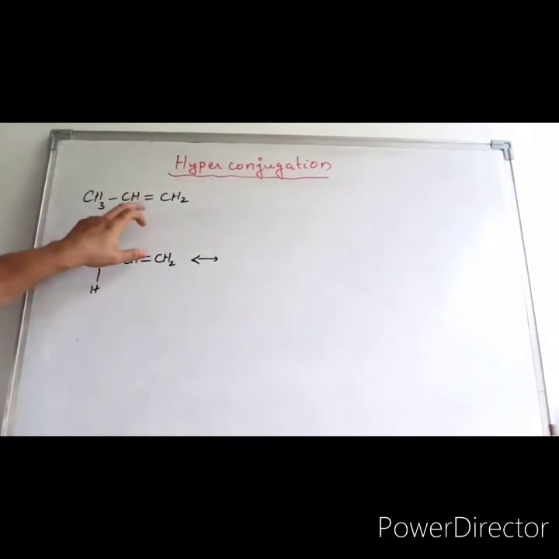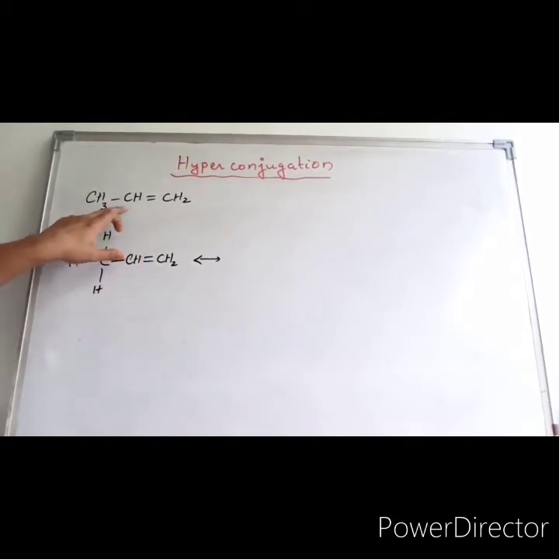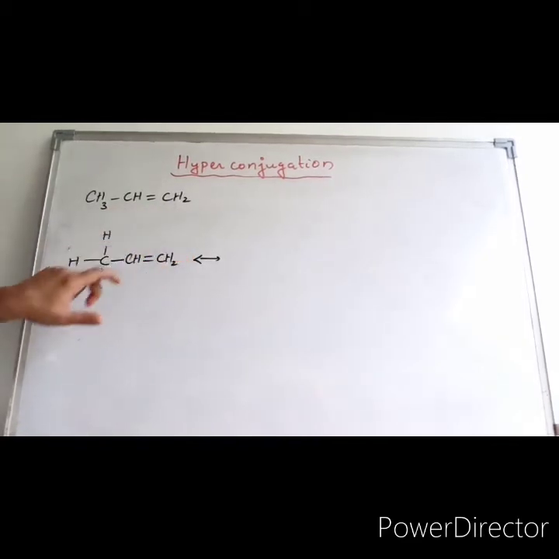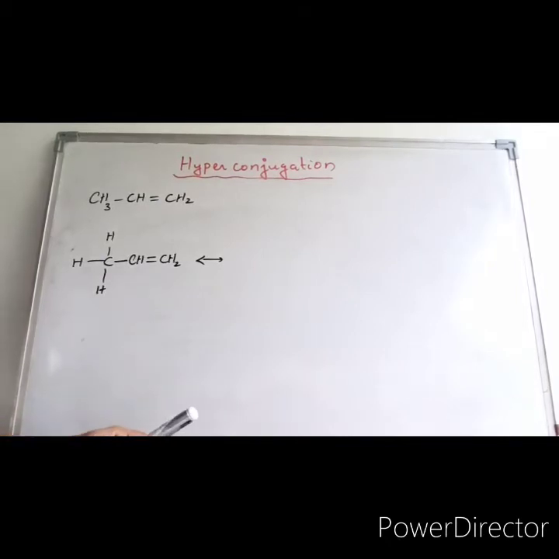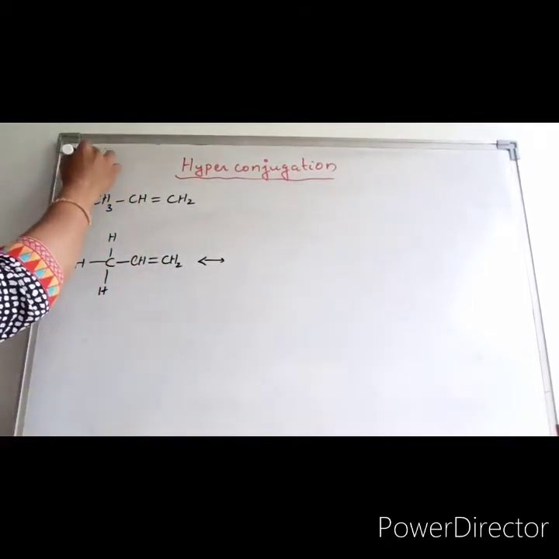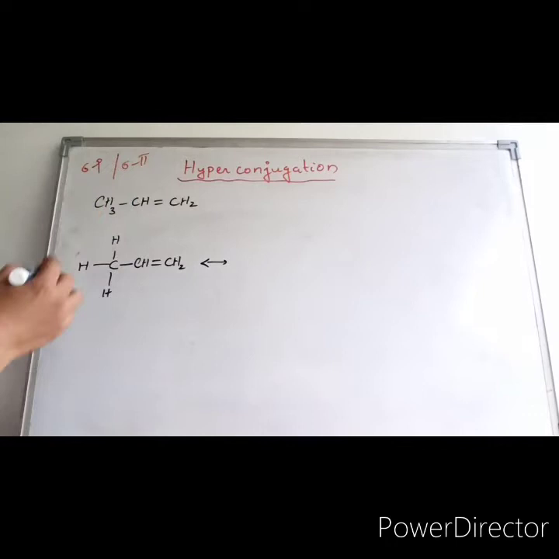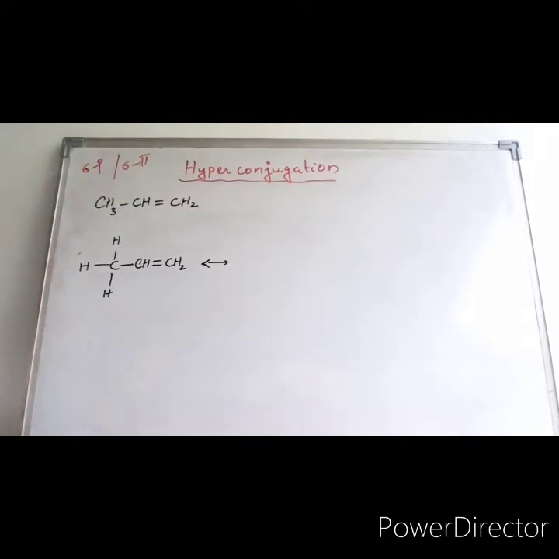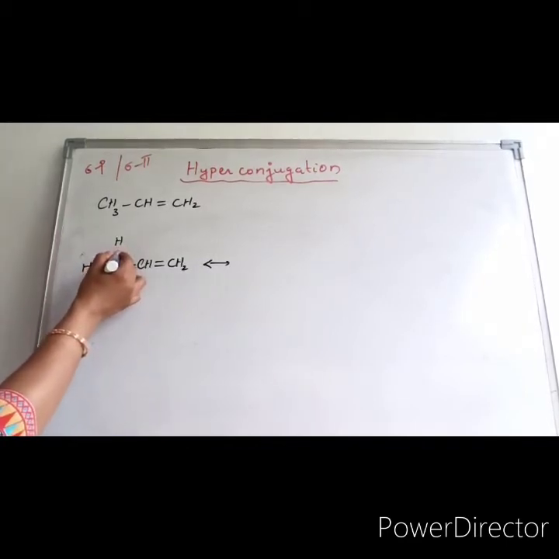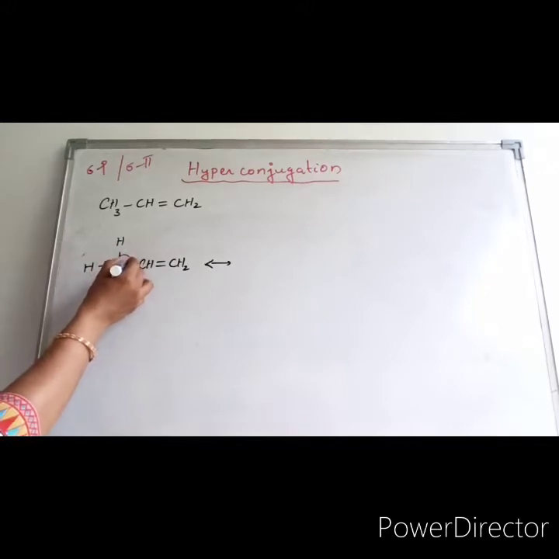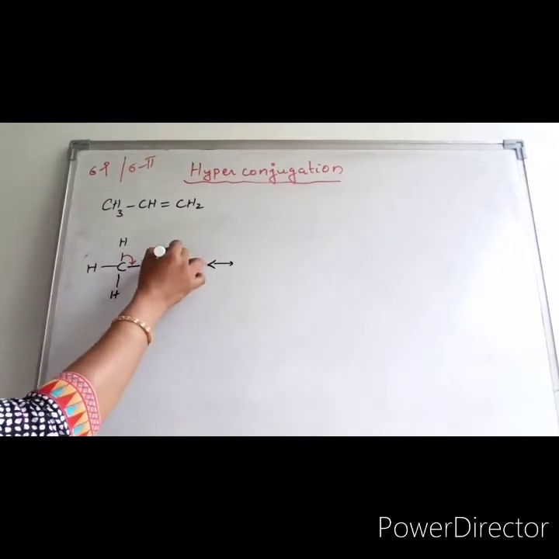Let us consider the case of propene or propylene. This is the structure of propylene, CH3-CH=CH2. You can also draw it in this manner to show the hyperconjugative structures. As I said earlier, hyperconjugation involves sigma-p or sigma-pi interaction, so here this is a case of sigma-pi interaction. How is this happening? This carbon-hydrogen bond is a sigma bond, which will temporarily shift, delocalizing like this, and this pi bond will be shifted to this carbon.